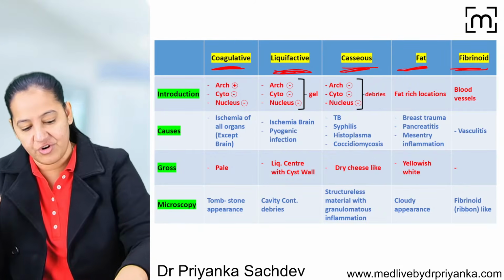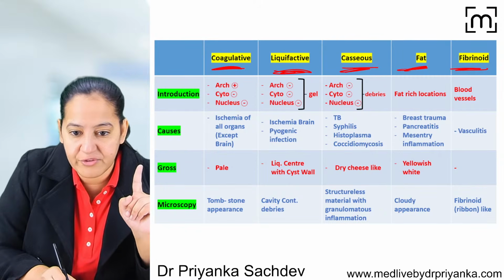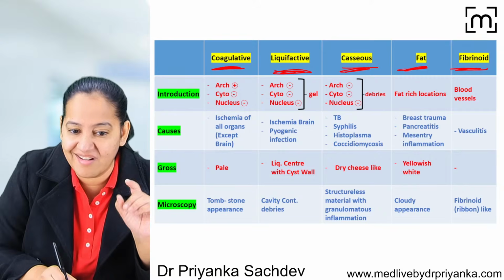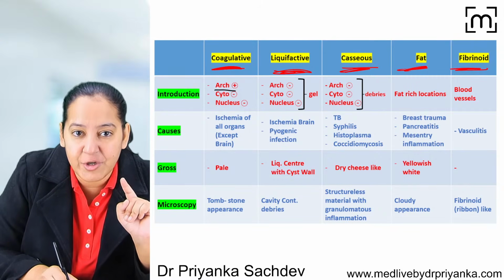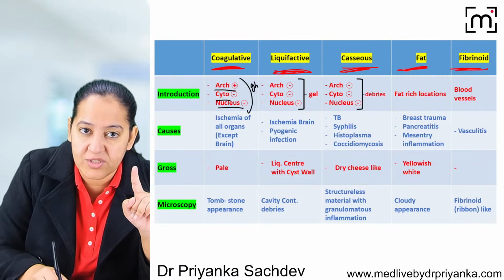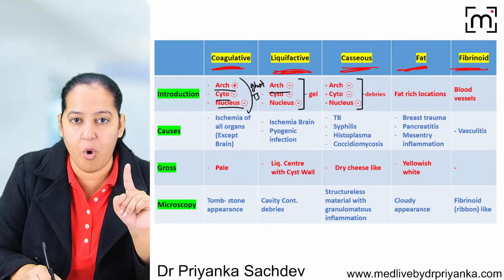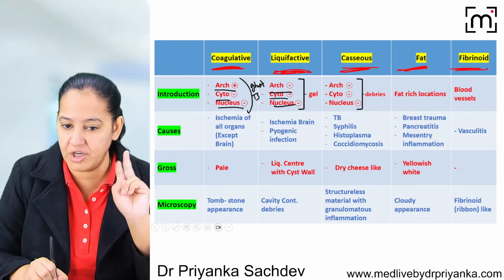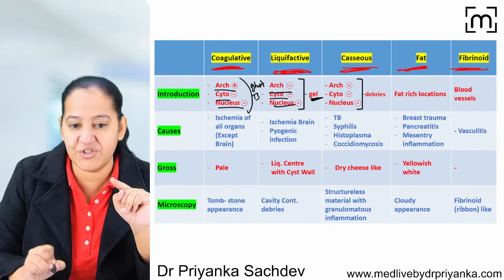Now tell me the definition of all. Who will tell me the definition of all? In coagulative necrosis, can you see this chart closely? Ultra important master chart. Architecture is maintained, but cytoplasmic and nuclear details are lost. Since architecture is maintained, this is known as ghost cell or tombstone cell. See the second type. In liquefactive, all 3 details are lost. No architecture, no cytoplasm, no nucleus details. Ultimately, the group of cells gets converted into a gel-like material.